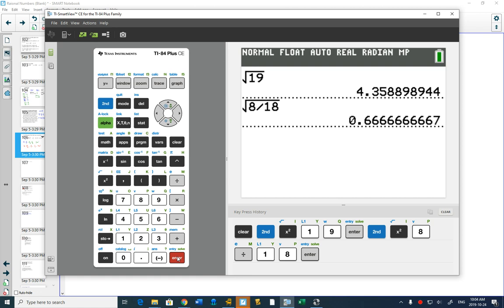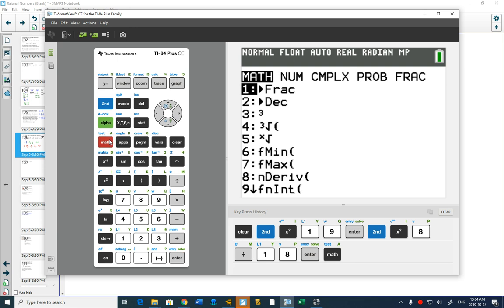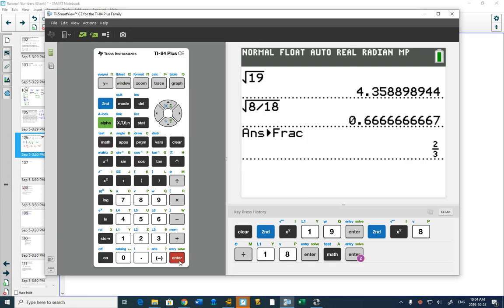A rational number is any number that can be written as a fraction, or as a decimal that stops, or a decimal that repeats. So because this is a rational number, this is a perfect square. My calculator can change a decimal to a fraction, and we find out that the answer was 2/3.